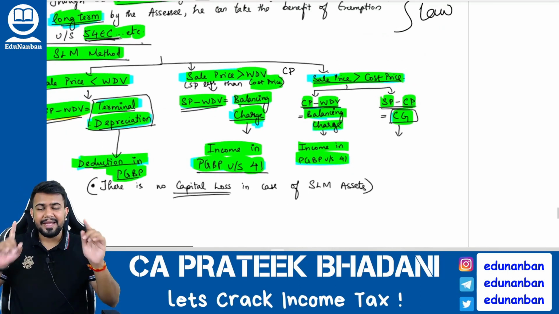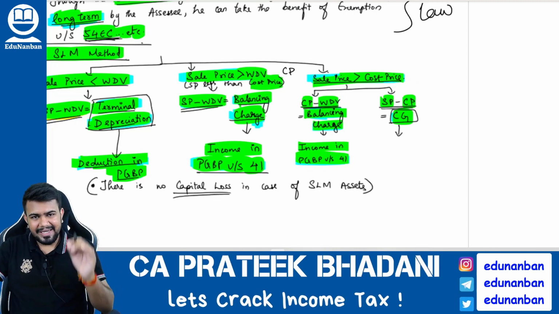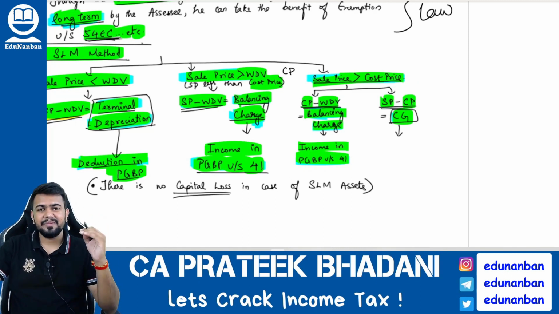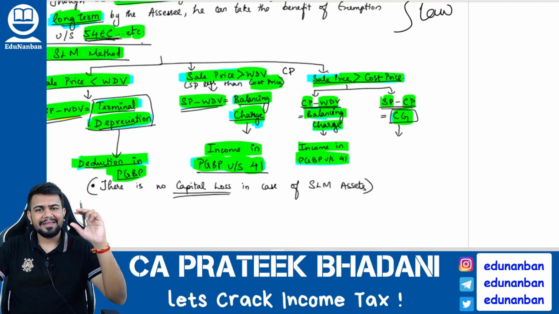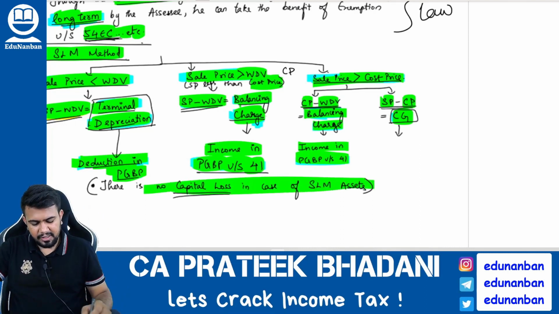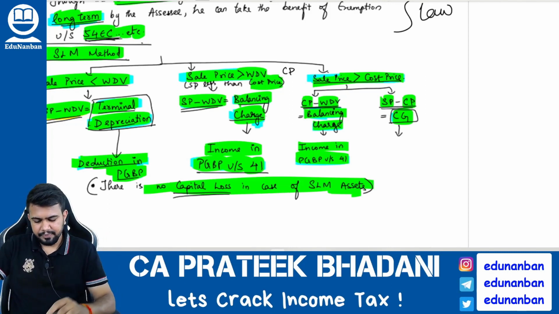So listen here, in case of SLM method, capital gain will arise only and only if the selling price is more than the cost price. Selling price is more than cost price, and the amount of difference will become capital gain. There is no concept of capital loss for straight line method. Only capital gain will arise.